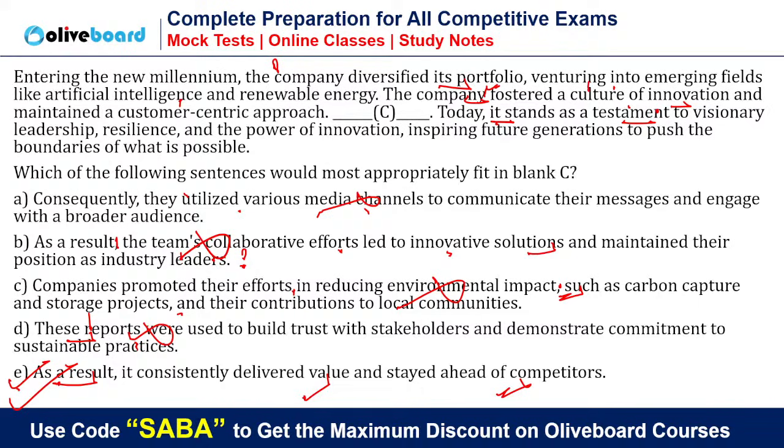So team and all these things will not come. And yes, you can say we have already mentioned culture of innovation, innovative solutions. So it is repetition also. And it's not that since the beginning they have been, see, there are so many things you can use to eliminate B. Have they been industry leaders since the beginning? No. So they have stayed ahead of competitors, okay? But it's not that they have maintained their position as industry leaders. We cannot say that, okay? So the simple answer will be E. See, in this way also you can get fillers or cloze test. It is a combination of cloze test plus para fillers.